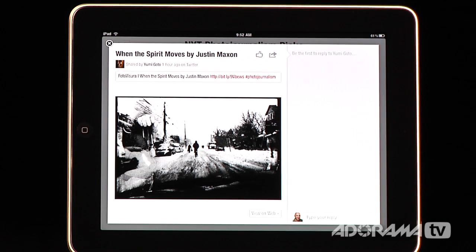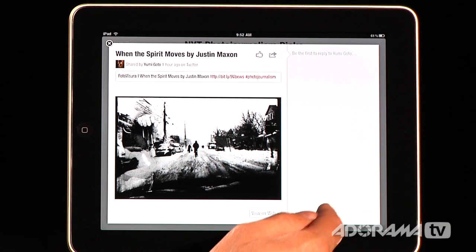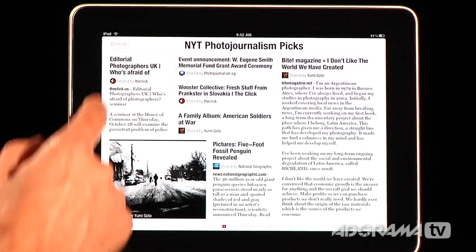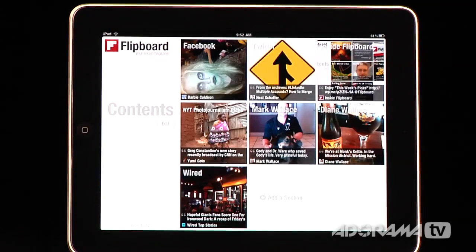Now, the cool thing is I can type in a reply, and so you can see threaded messages to tweets. And so if you want to reply to a tweet, you can just type it in right there. So I'll go back here, I'll close that window, I'll go back to the contents. I'm going to go in here and show you a couple of other things.